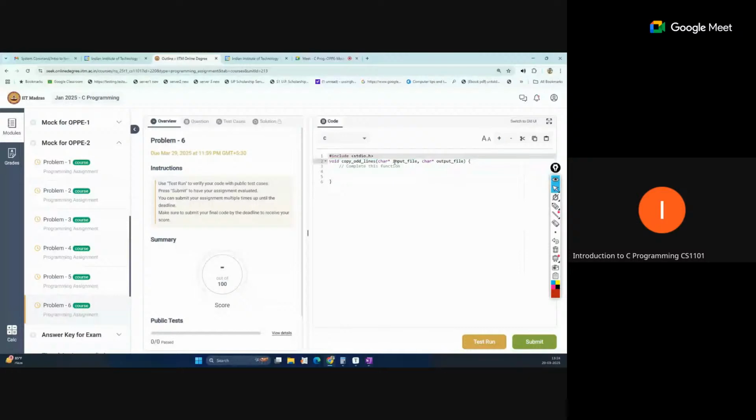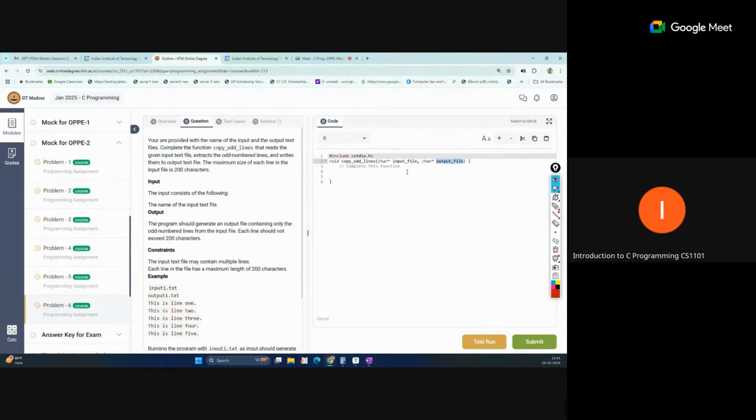So input file is the name of the input as a string. Output file is a variable, and that contains the output file name. You need to read the data from the input file, but after processing you need to write something in the output file. So the input file should be opened in read mode, and the output file should be opened in write mode. That is one important thing you should remember. These two basic operations you should know.